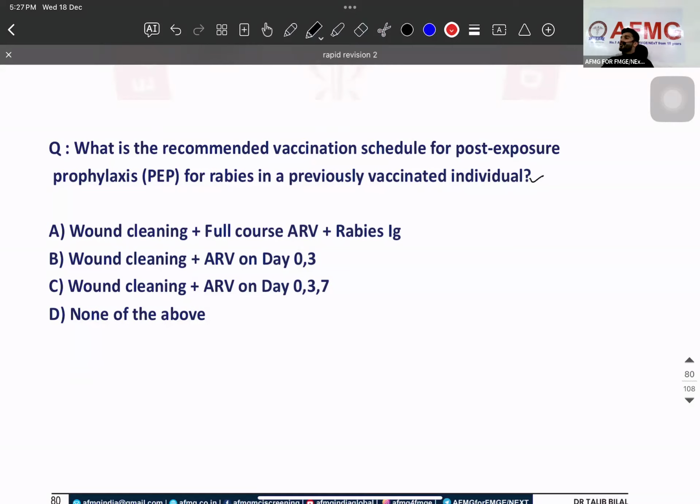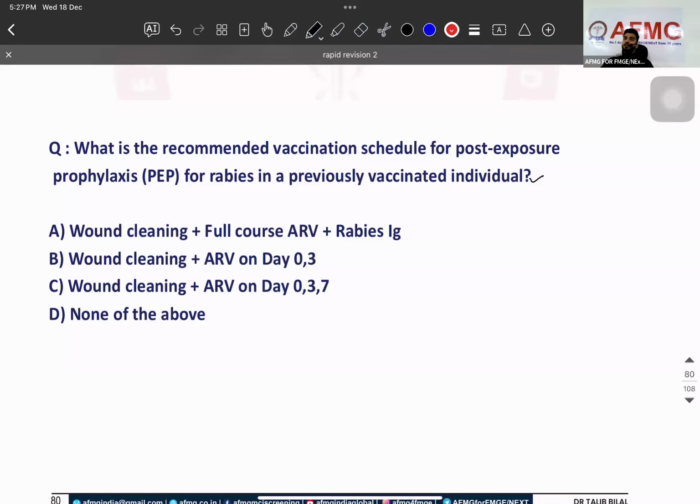Now this rabies patient is coming to you. You should know that the case fatality of rabies is 100%. What is case fatality? The killing power of a disease, or the virulence power of an organism, or the severity of disease. Is that clear? This is all based upon what? Case fatality rate.